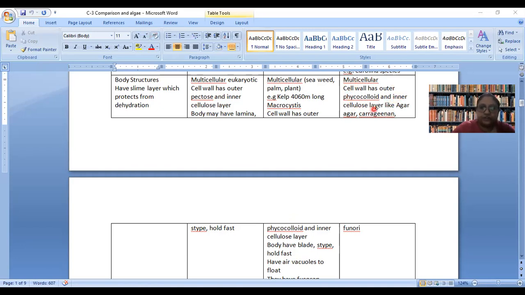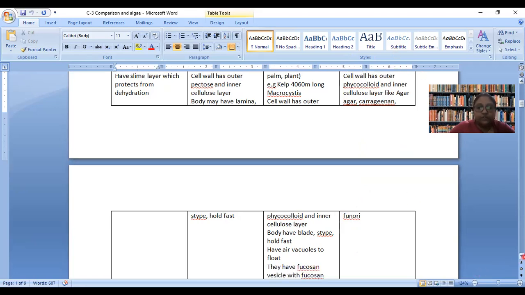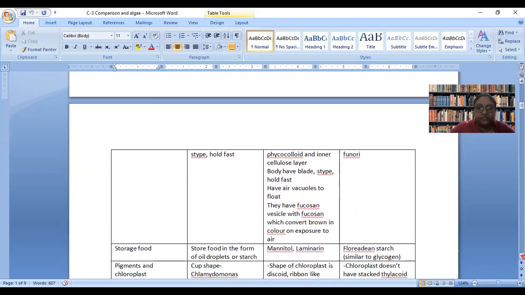In case of red algae, also phycocolloid layer is there, and this phycocolloid layer is economically important because it is giving you agar-agar, carrageenan, and furan. So what is this agar-agar? It is a gelling agent. If you look into any kind of culture medium, you can see the medium is solid, and generally solid media are preferred more. So these types of solid medium are solidified by the presence of agar only.